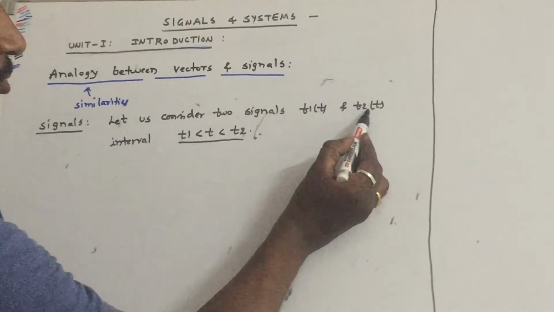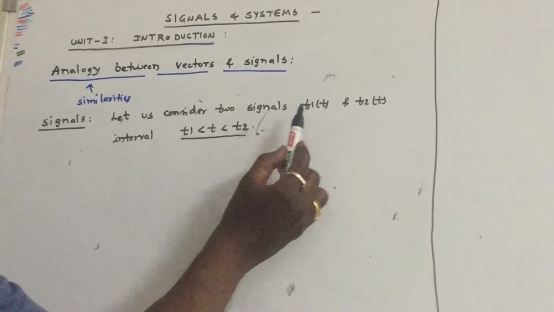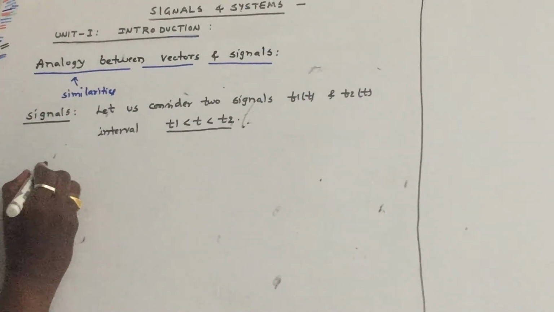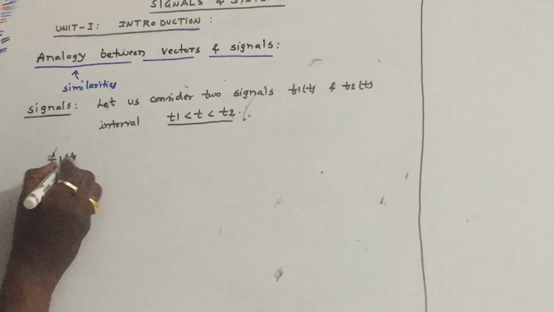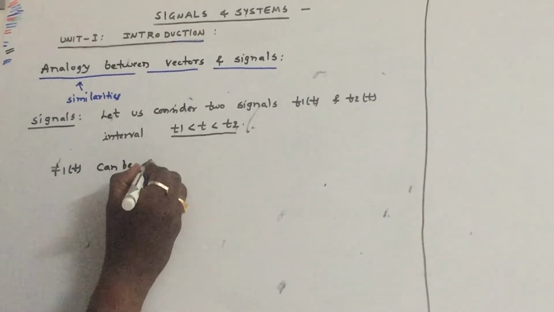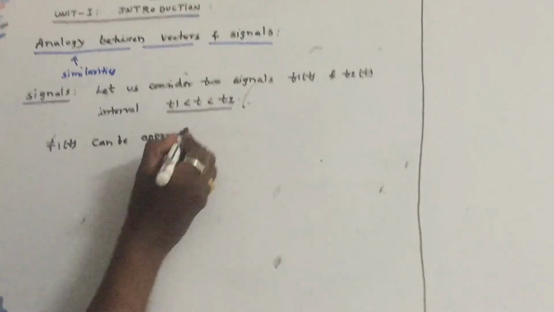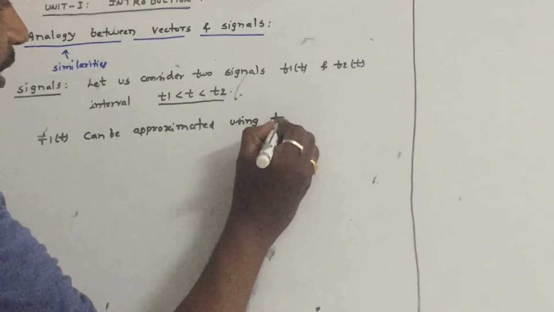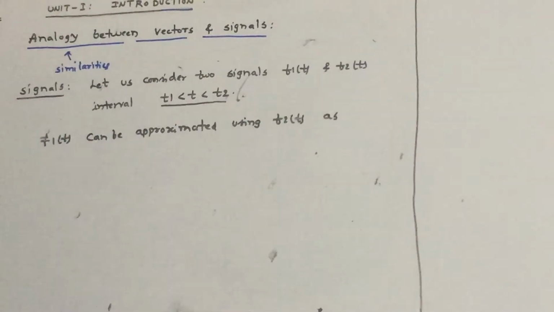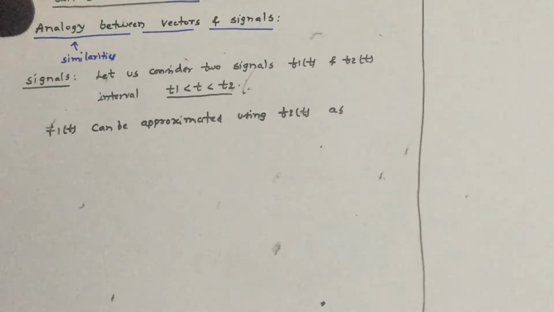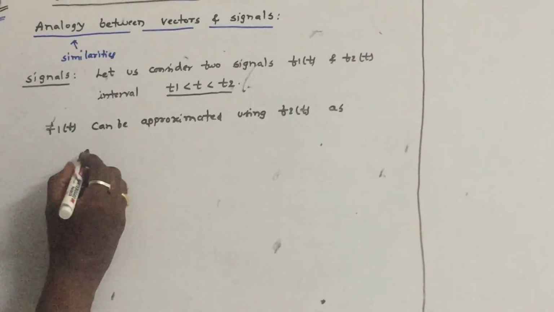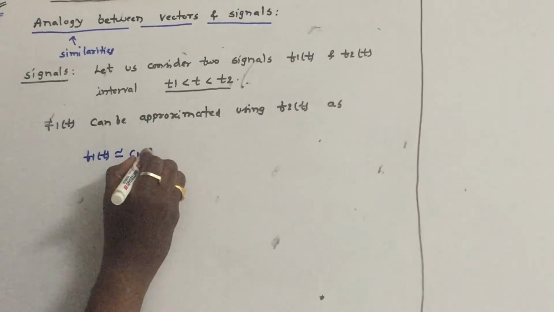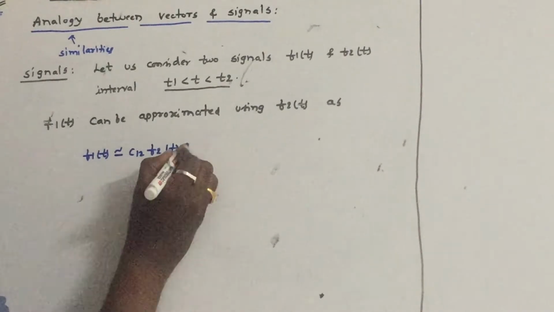So we want to approximate f1 of t using f2 of t. Therefore, f1 of t can be approximated using f2 of t, just like what we have written, v1 is equal to c12 into v2. Similarly here we write f1 of t is approximately equal to c12 into f2 of t.